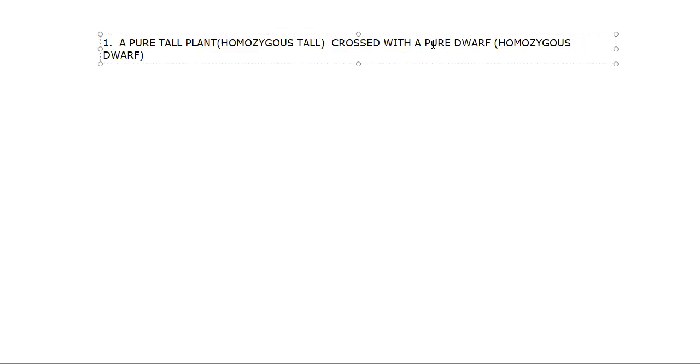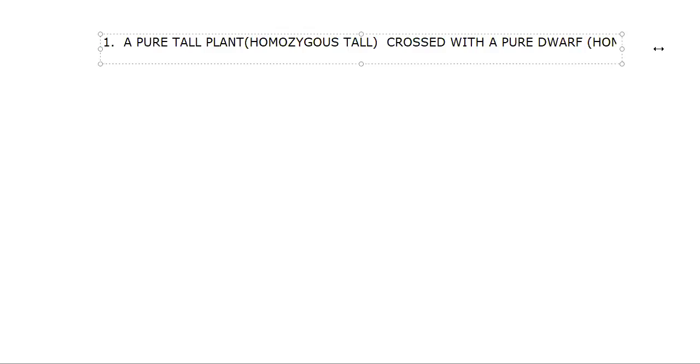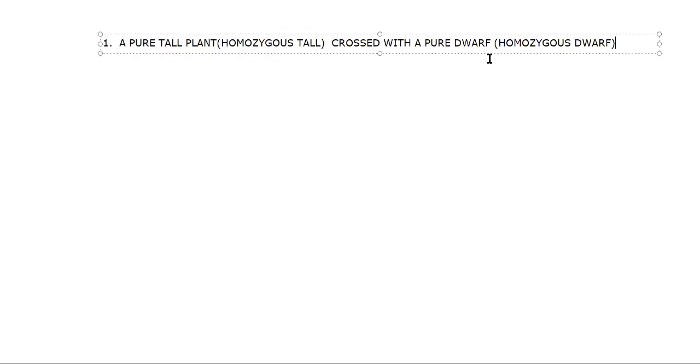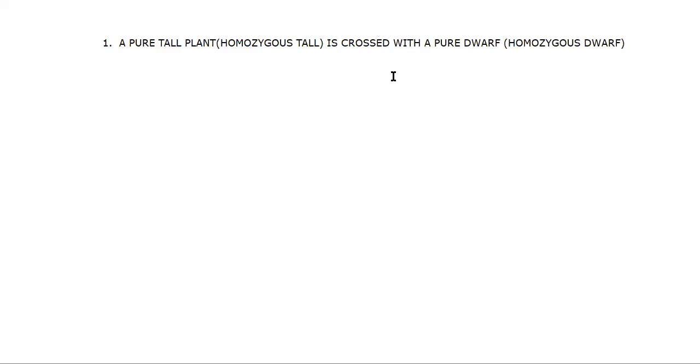So we need to take care of this, little attention required. A pure tall plant is crossed with a pure dwarf plant. So what is that generation called? That generation is said to be the P1 generation, or parent generation. A pure tall plant is crossed with a pure dwarf plant.